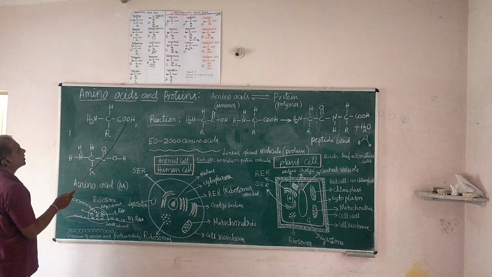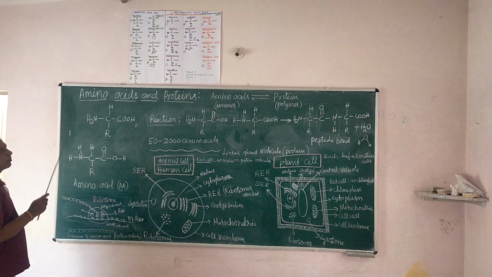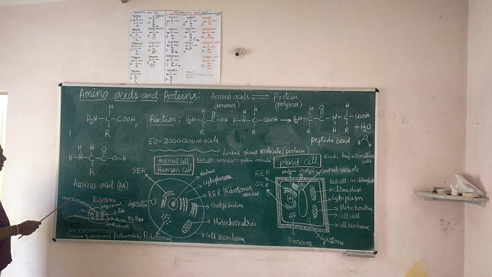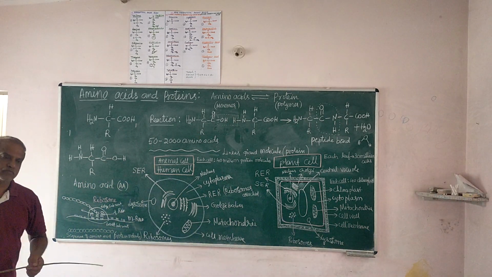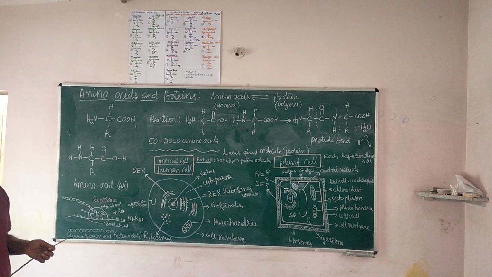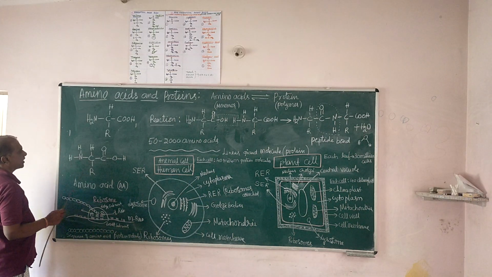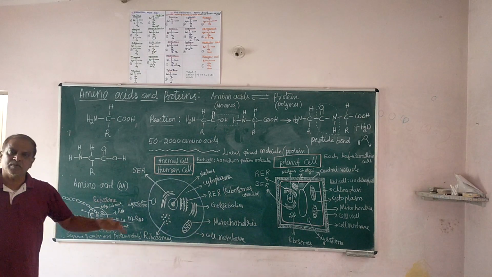There is a possibility of combining. The carboxylic group and the amino group are reactive groups, because this chemical bond is reactive, and this chemical bond is reactive. Chemically reactive, the possibility is favorable. The reaction is spontaneous. So at 25 degrees, this chemical bond can break and make a new chemical bond, forming molecules among themselves.